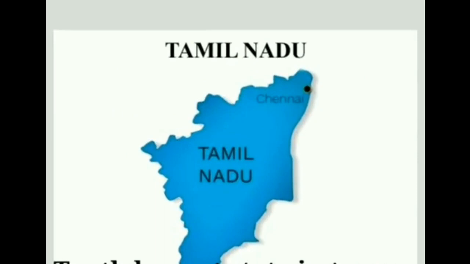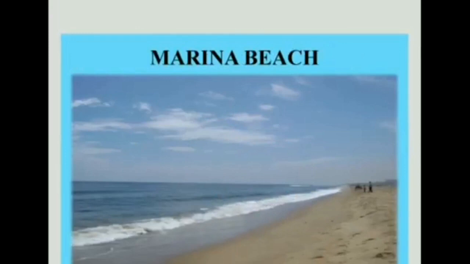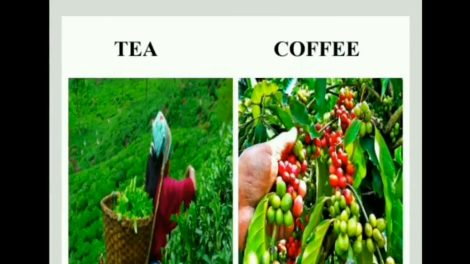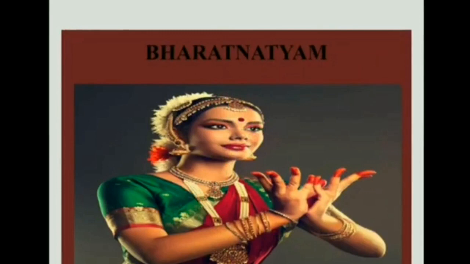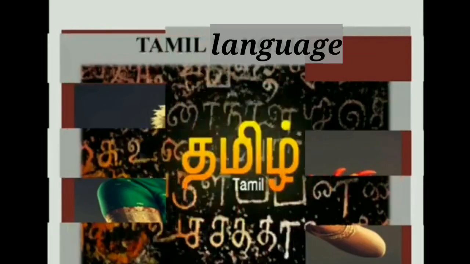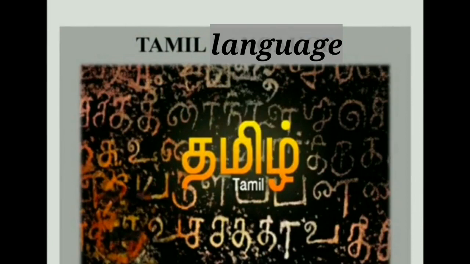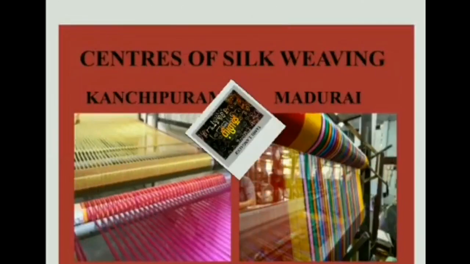Now let us visit Tamil Nadu. Tamil Nadu, with its capital Chennai, lies in the Coromandel coast. Children, it is the 10th largest state. Marina Beach, the longest beach in India, is located here. The important crops grown on the Nilgiri slopes are tea and coffee. The important dance form of this state is Bharatanatyam. Children, the main language spoken here is Tamil.